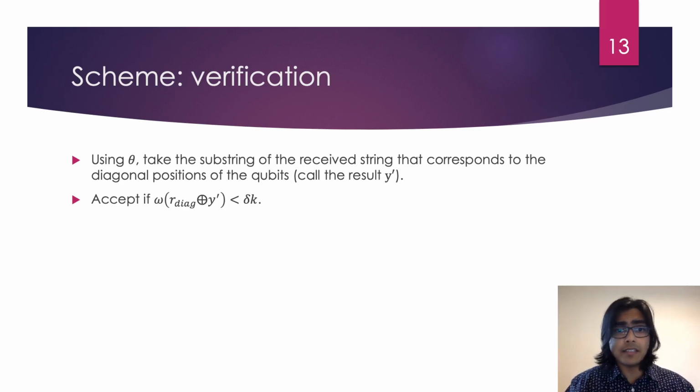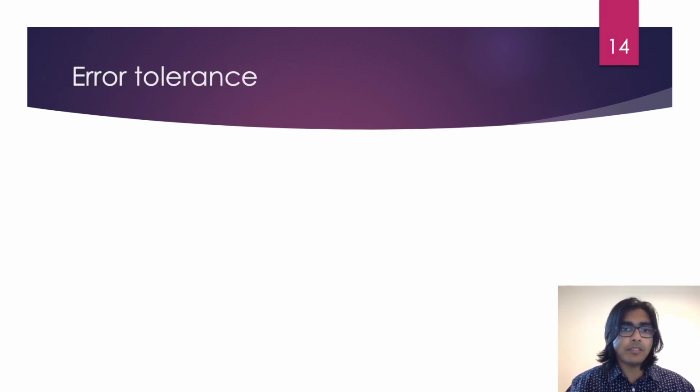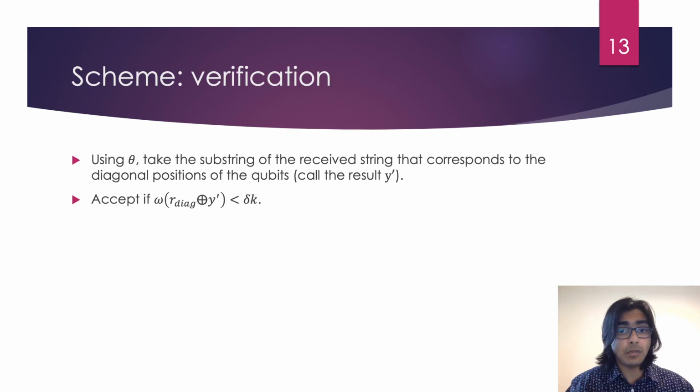And she compares that to the R diag. Ideally, if Y is a genuine proof of deletion, the Hamming weight of Y prime XOR R diag should be 0. One can easily account for some error here, and we do so by accepting the verification if the aforementioned Hamming weight is less than k delta for some parameter delta. It's worthwhile to note here that in the formal setting, parameters like m and k actually vary according to a security parameter lambda. Specifying this allows us to more precisely determine bounds relevant to the security of the scheme.